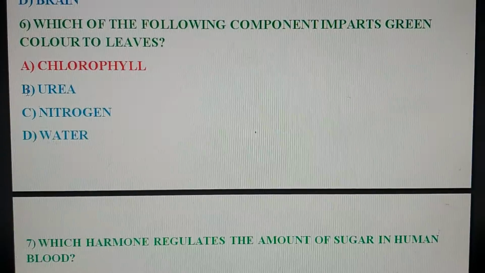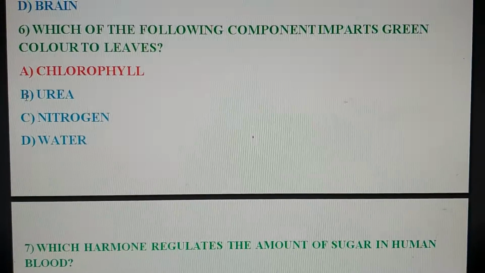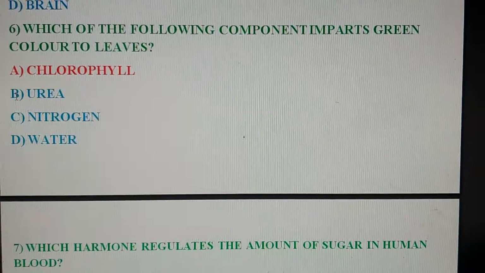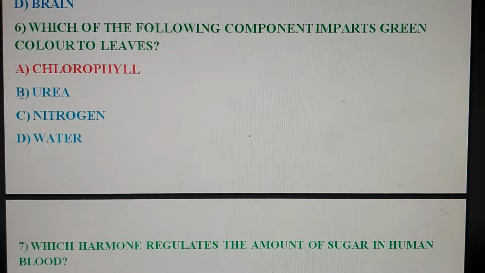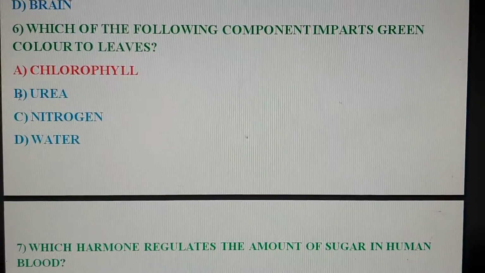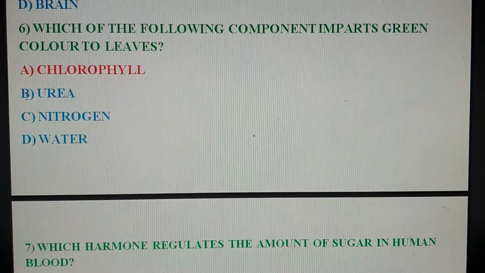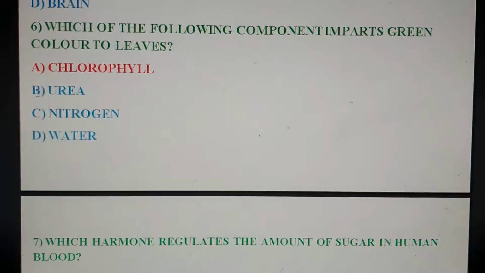Next question. Which of the following components imparts green color to leaves? Options are A. Chlorophyll, option B. Urea, option C. Nitrogen, option D. Water. So the correct option is option A, chlorophyll.